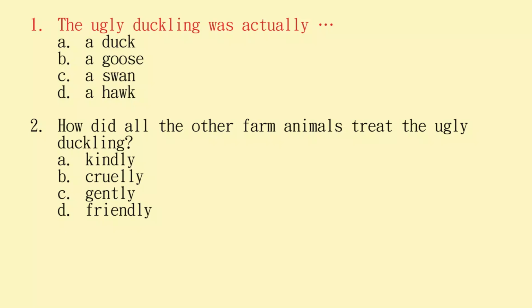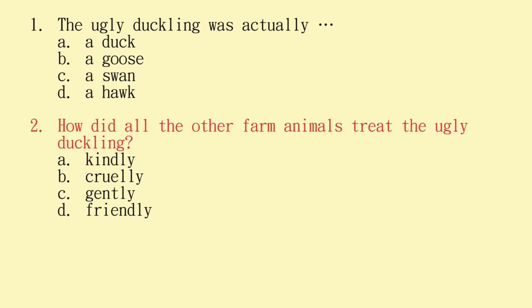Listening questions. Number 1. The ugly duckling was actually A, a duck, B, a goose, C, a swan, D, a hawk. The answer is C, a swan.